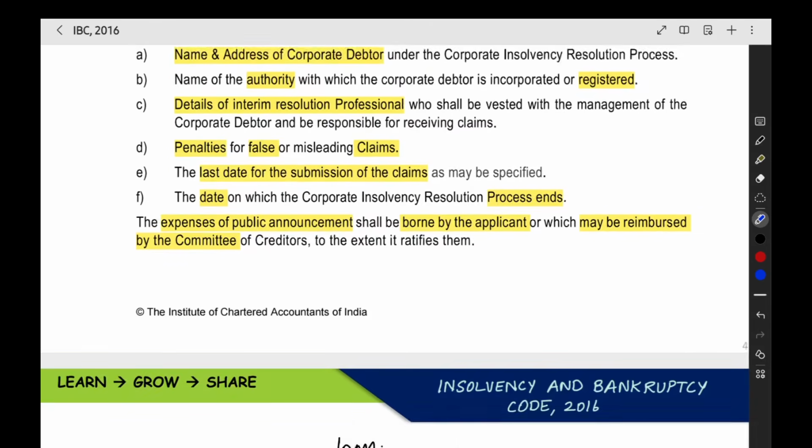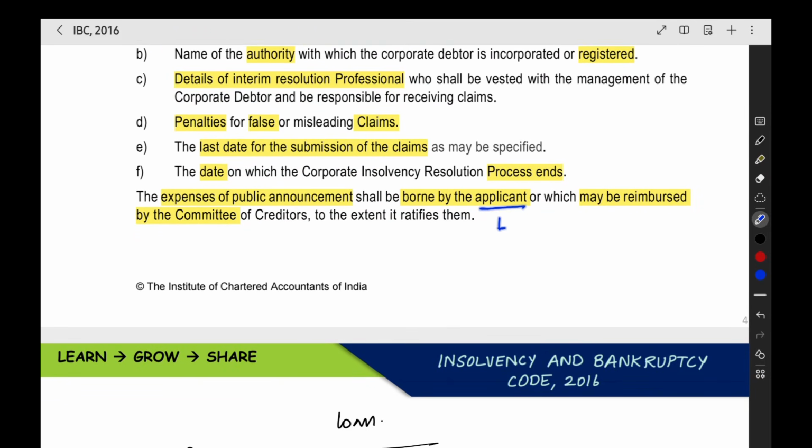Now the expense, right, they have to make the public announcement. For that, there will be expenses for announcing it and all. That will be borne by the applicant who makes the application for the CIRP, like the operational creditor or financial creditor or the corporate debtor. Whoever makes the application has to pay the expenses. And after the committee of creditors is created, the committee of creditors may reimburse. They may give compensation for those expenses to the applicant.